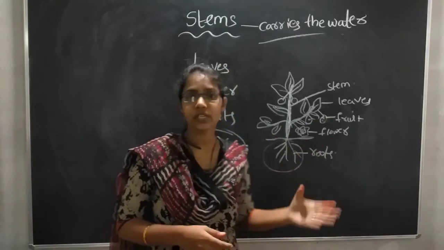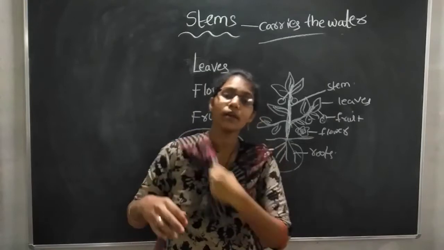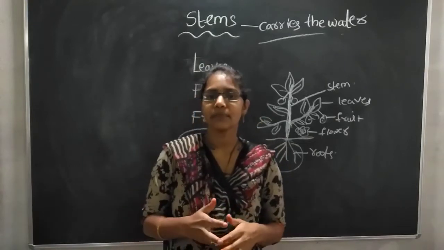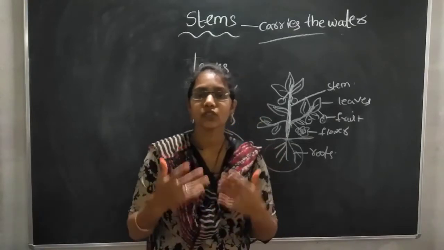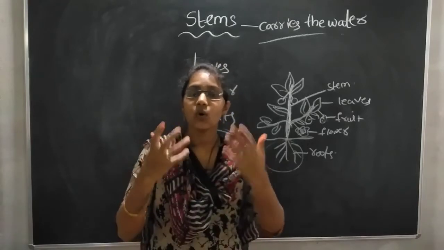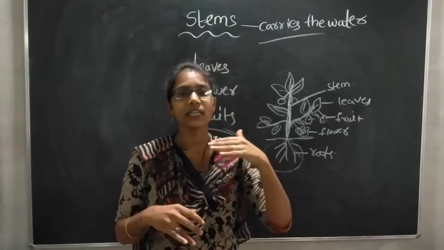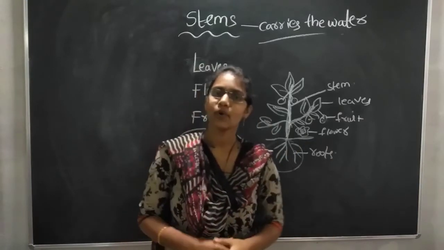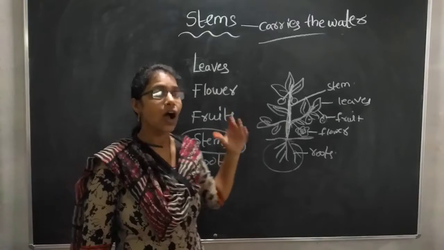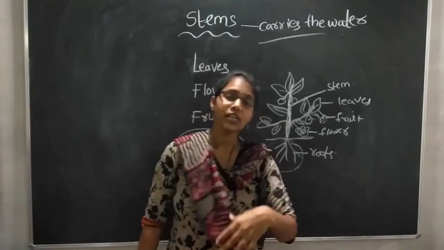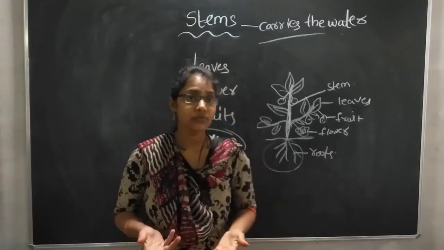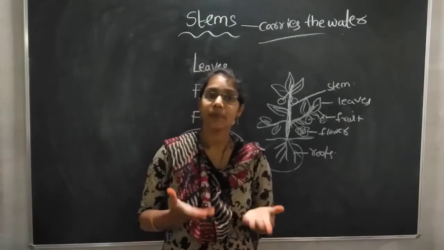Not only water, children, the stem also carries food to different parts of the plant. And it also holds different parts of the plant, like fruits, flowers and leaves, which grow on the stem only. Have you understood, children, how the stem carries food and water to all the parts of the plant?